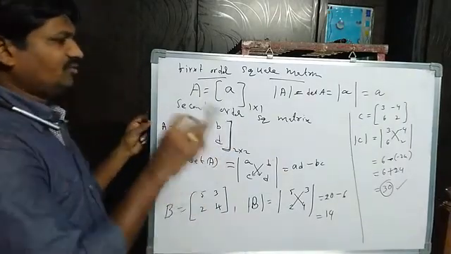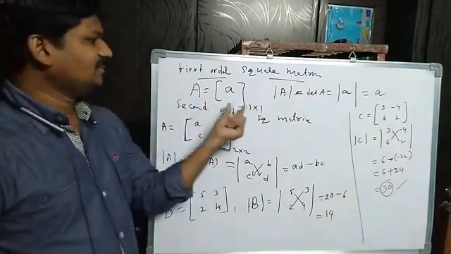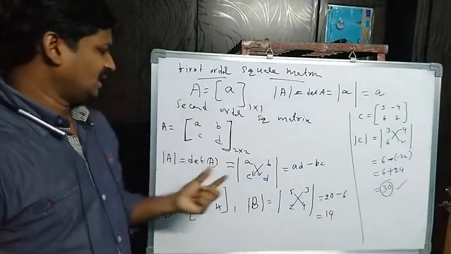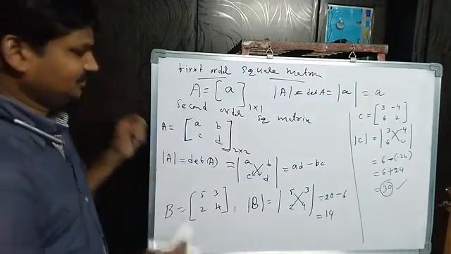This is the procedure for how to find the determinant of a 1 by 1 square matrix and the determinant of a 2 by 2 square matrix.